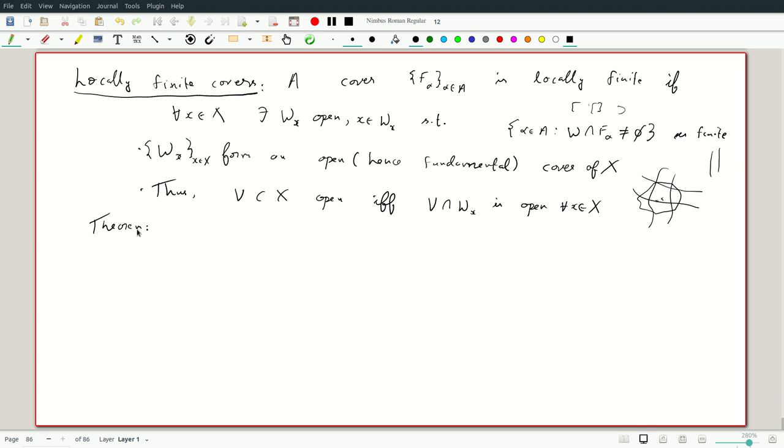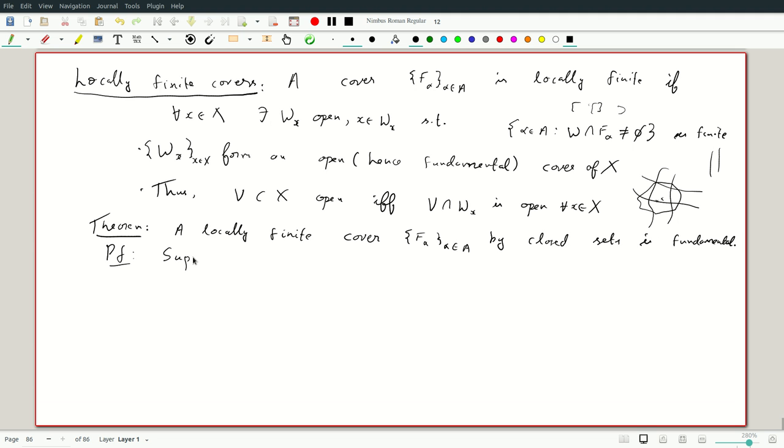So theorem: a locally finite cover F alpha, alpha in A, by closed sets is fundamental. Okay, let's prove this.